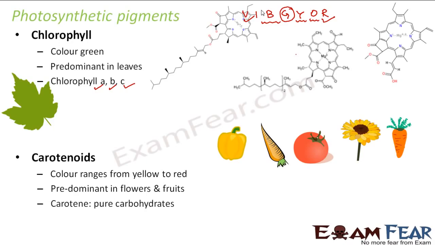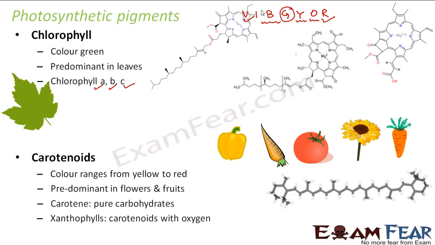Now in carotenoids again, there are two types of pigments. One is called carotene and the other is called xanthophylls. Carotenes are pure hydrocarbons and xanthophylls are the carotenoids with oxygen. So carotenes are without oxygen and xanthophylls are the ones with oxygen. This classification is done based upon their structure. Xanthophylls are generally yellow in color.